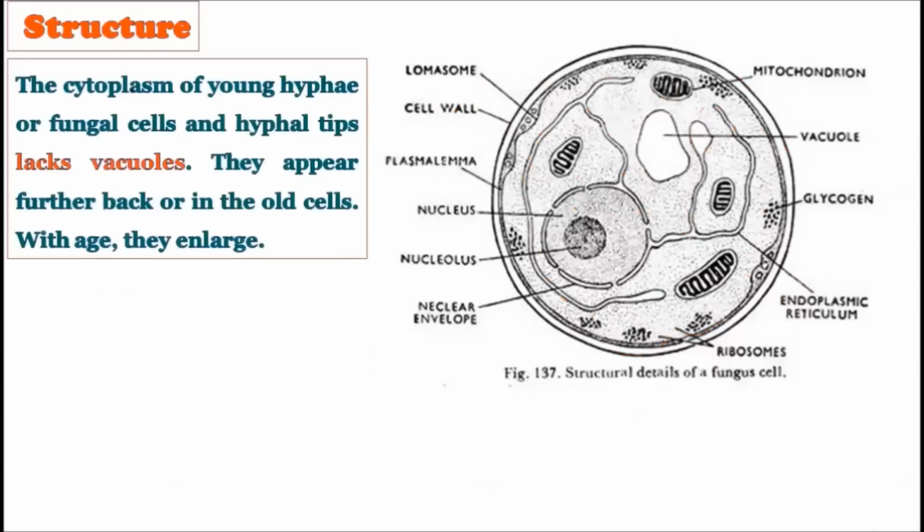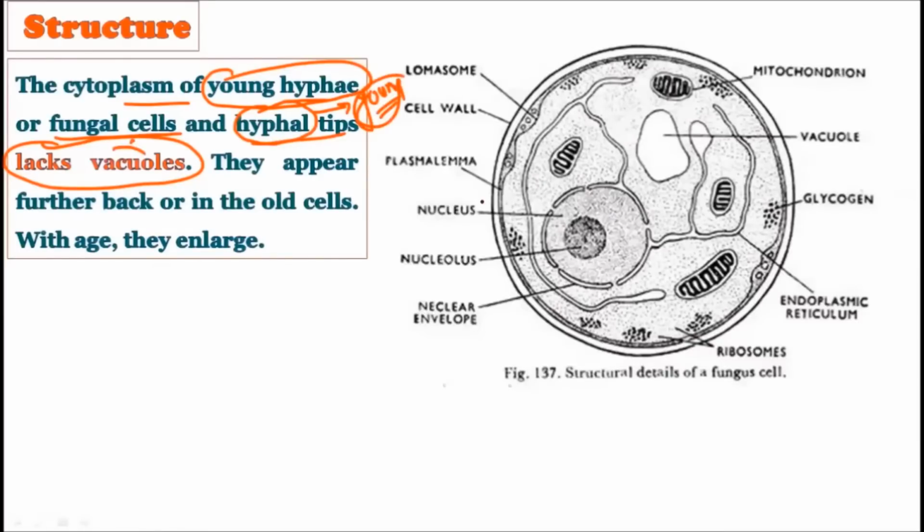See, the cytoplasm of the young hyphae, the young fungal cells and the hyphal tips lacks the vacuole. Okay, important point, you should note it down, that the young hyphae or the young fungal cells or the fungal tips lack the vacuole. Young cells do not have a vacuole. Whenever there is a young hyphae or young fungal cell, the hyphal tips are generally made up of the young cells, and that is why they lack the vacuole there. Now they appear further back or in the old cells.